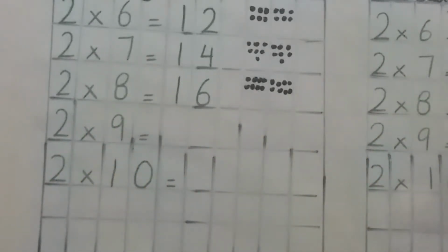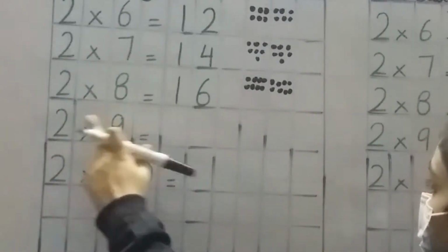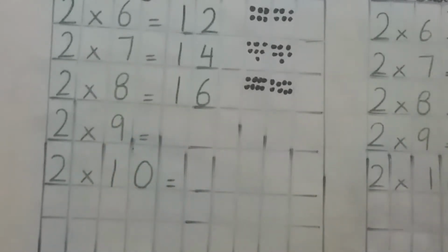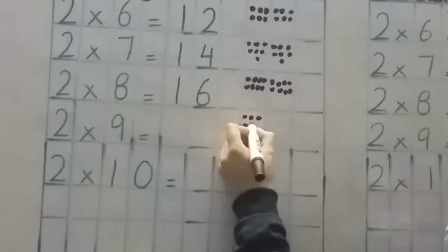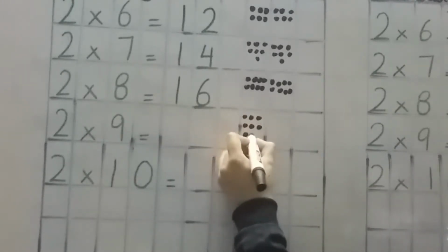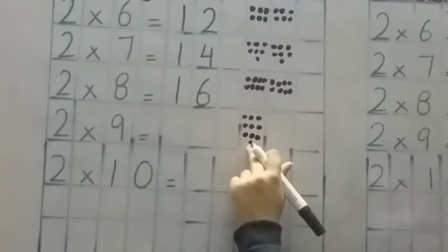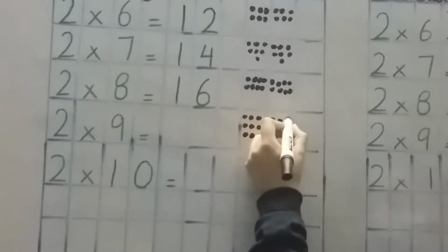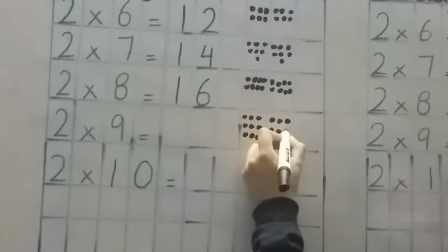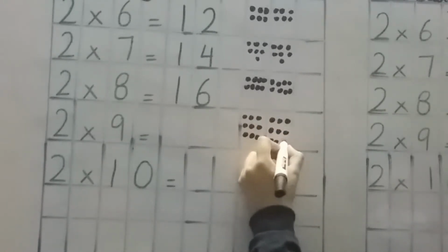Alright, my next question was 2 into 9 is what? How many sets will I make? 2 sets. How many items will I add? 9. So let's do it. 1, 2, 3, 4, 5, 6, 7, 8, 9. One set is done. One more set: 1, 2, 3, 4, 5, 6, 7, 8, 9.